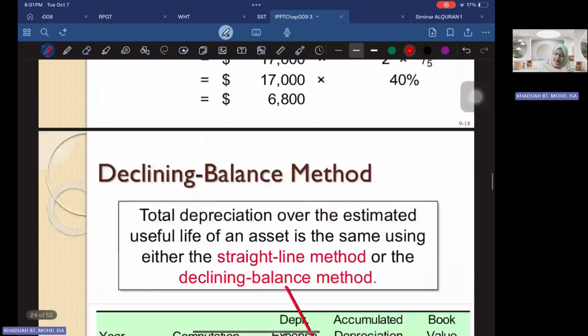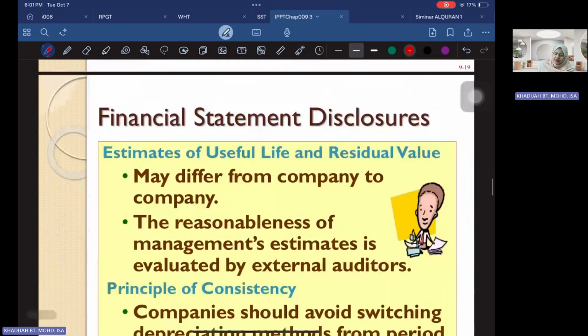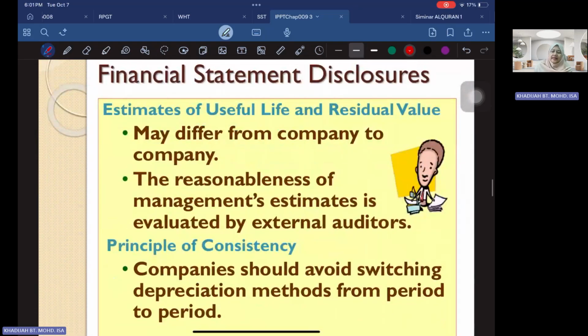Declining balance method example. Then we have, under the financial asset, the estimated useful life, which is very subjective. It may differ from company to company. So the reasonableness of the management estimate matters, whether it's 5 years or it could be a 10 year period.